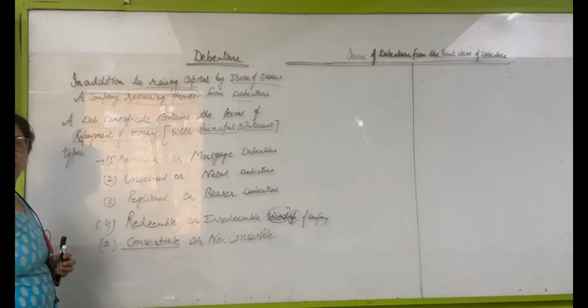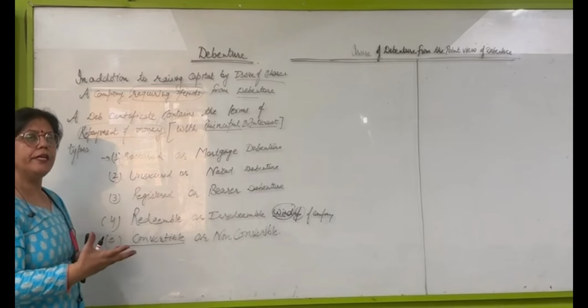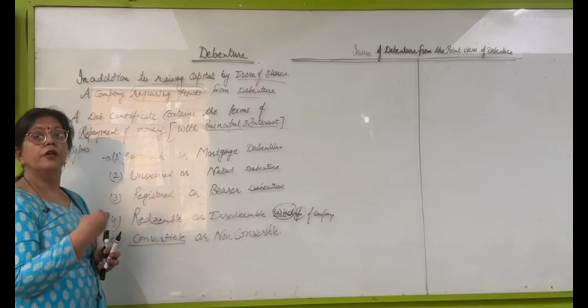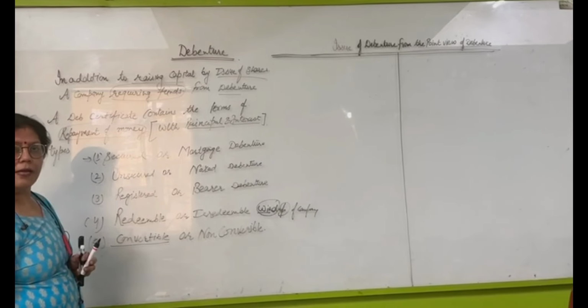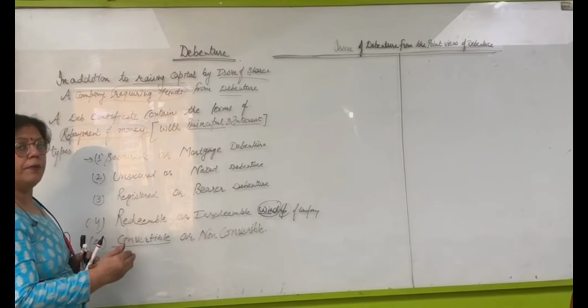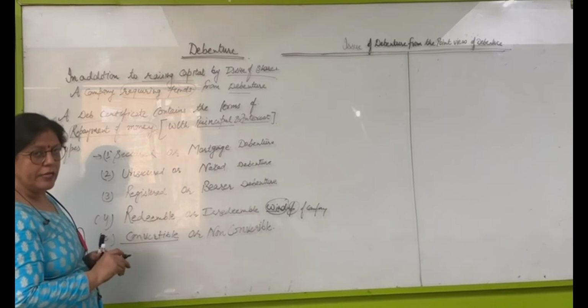Convertible debentures are those debentures which can be converted into new equity shares, new preference shares, or new debentures. And non-convertible debentures are those debentures which cannot be converted into shares or any other bonds or debentures.